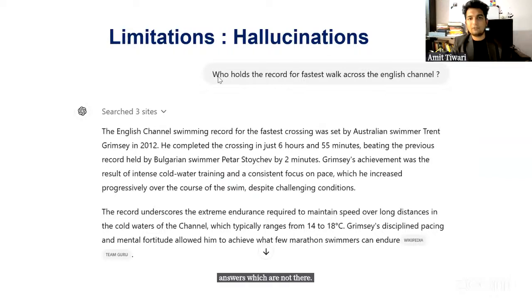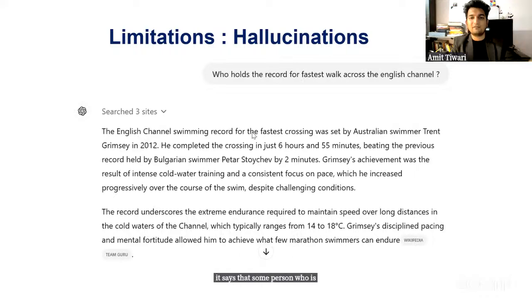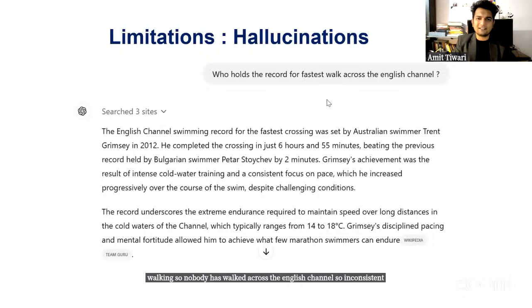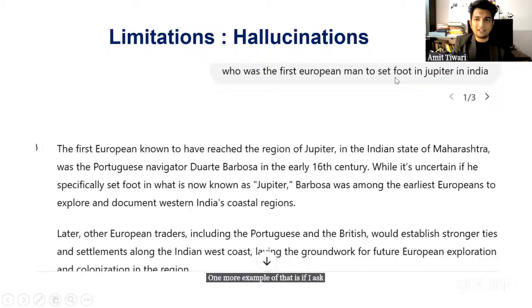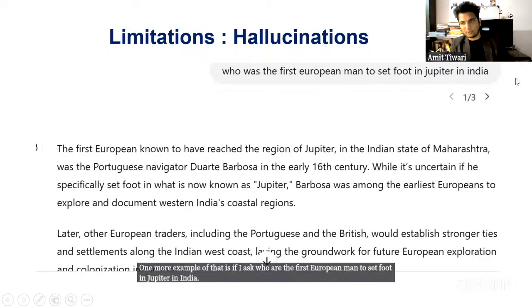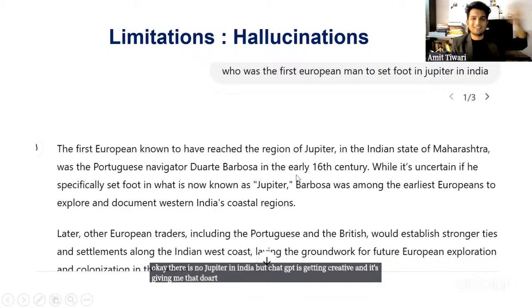If I ask ChatGPT who holds the record for the fastest walk across the English Channel, it says that some person, Trent Grimsey, has the fastest record of walking across the English Channel, but it is not walking, right? Across the English Channel, you have to swim, but it is still thinking on the lines of walking. Nobody has walked across the English Channel. So it gives inconsistent results and hallucinations. One more example: if I ask who was the first European man to set foot on Jupiter in India, there is no Jupiter in India, but ChatGPT is getting creative and it is giving me that Duarte Barbosa was some person who came to Jupiter in India, and it is giving me a story like that.